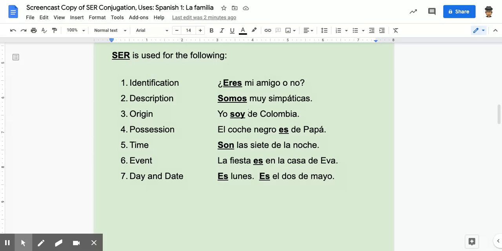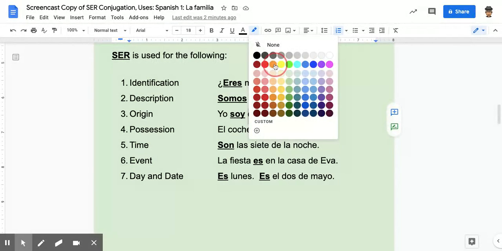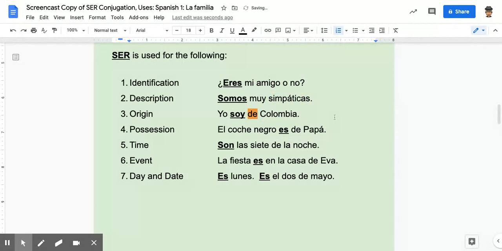We also use ser to say where people are from. Yo soy de Colombia. I am from Colombia. And possession sometimes uses de as well, but not always. If we look at this one, el coche negro es de papá, dad's car. The black car, that's dad's. It's dad's car. We'll get into possession later this year and a bunch more in Spanish too.